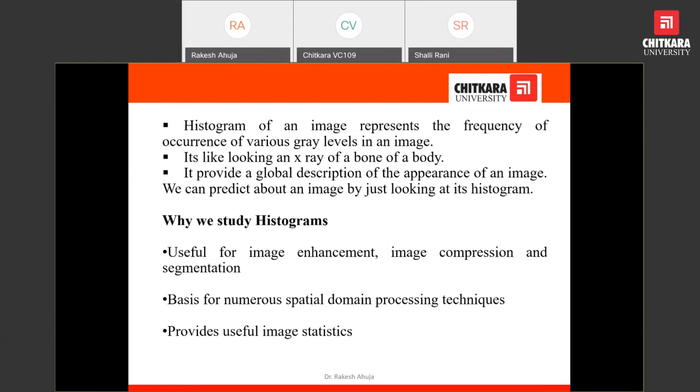When we use the word histogram, it means we are telling how many gray levels are in the image and the frequency of each gray level. What are the gray levels in the image and the frequency of each gray level, so that we would be working.